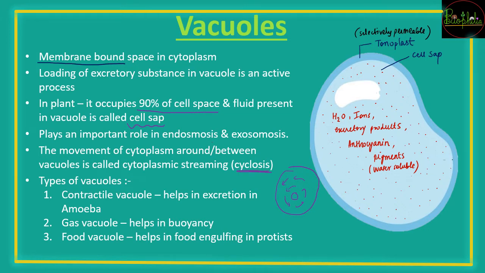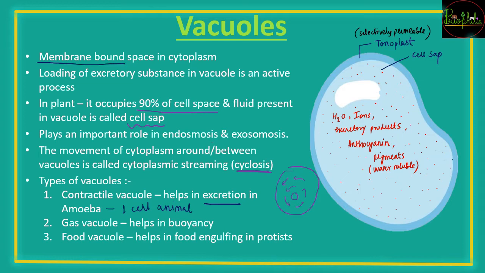Now, vacuoles have different kinds of roles in the cell, so these are not a single type of vacuole. They also have some types. For example, the contractile vacuole, which helps in excretion for amoeba. Amoeba is a single-celled animal, so it cannot have an excretory system like larger animals do. Amoeba has just one contractile vacuole, which helps in the entire excretion process.